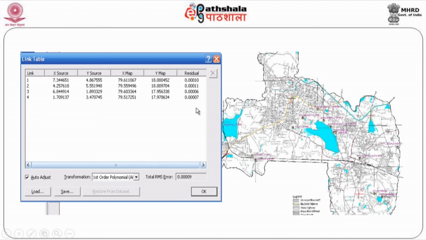So, what we have learned in this context is that whether I have a GIS map, a map with coordinates, or a map without coordinates, it becomes much easier for me to incorporate it in a GIS environment by just getting the XY values from an external source, from the field or from Google, or from within the map itself, and I will be in a position to register the data.